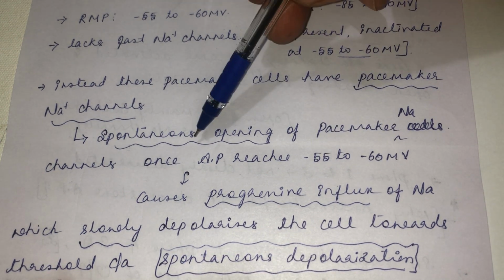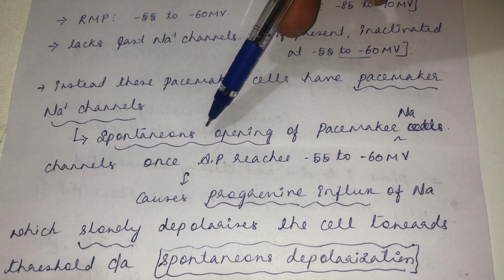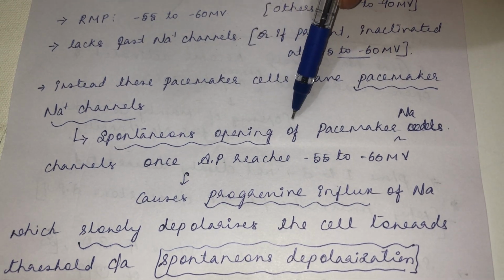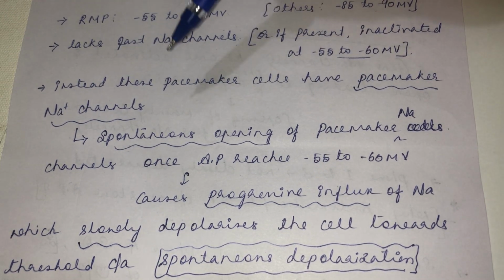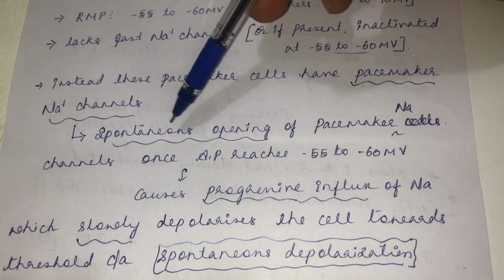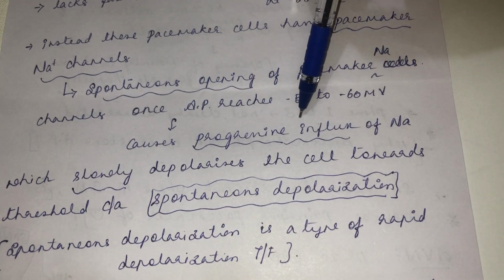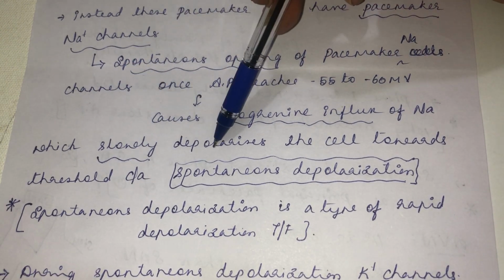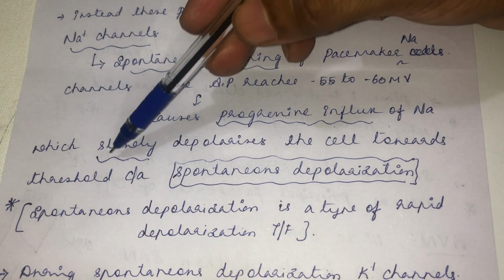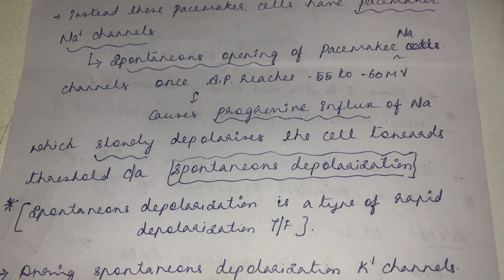Even though the opening is spontaneous, it does not cause a sudden influx of sodium ions. It causes a progressive influx of sodium ions, which slowly depolarizes the cell towards threshold, called spontaneous depolarization.